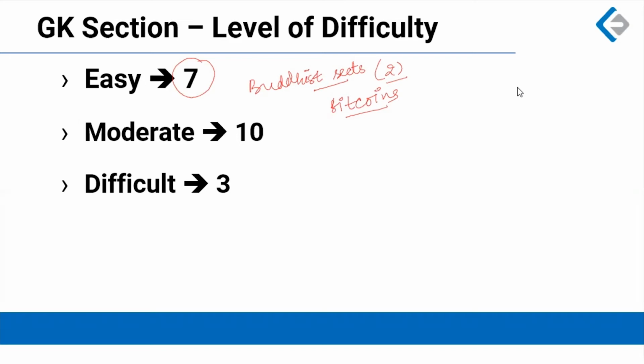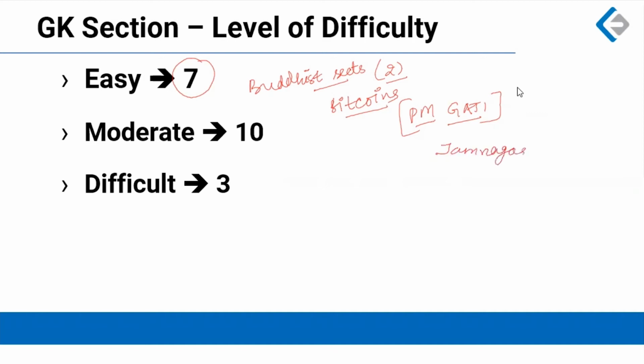Another expected question was about the Prime Minister launching the PM Gati program. This was a program for infrastructure development in India, recently announced by the Government of India, and one of the flagship schemes by Prime Minister Modi. It was expected that there will be a question about some of the most famous schemes launched by the government in the last 1 year. This is also one such scheme. So the question on PM Gati was expected. Then there were a couple of other questions also. For example, there was a geography question in which you need to sequence the ports in India starting from east to west. And one of the options given was Jamnagar.